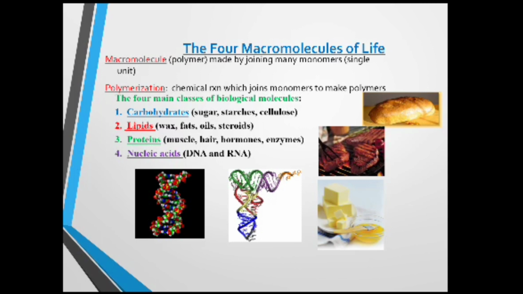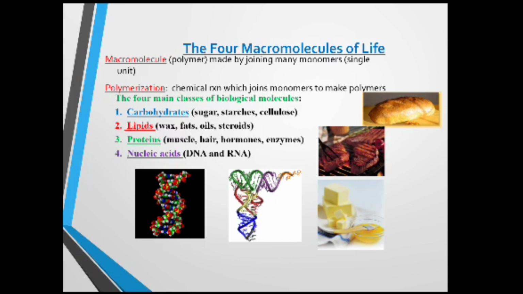Now let us see the 4 macromolecules of life. A macromolecule, that is a polymer, is made by joining many monomers. Now what is polymerization? It is a chemical reaction which joins monomers to make polymers.